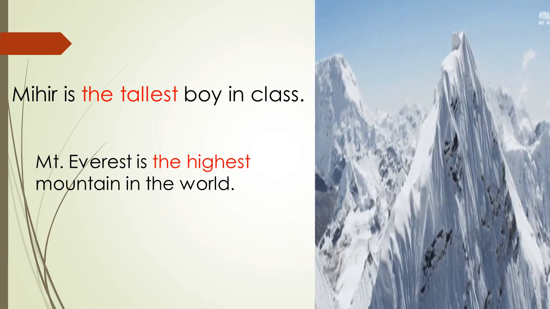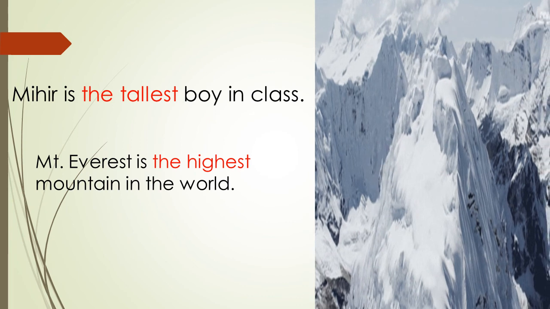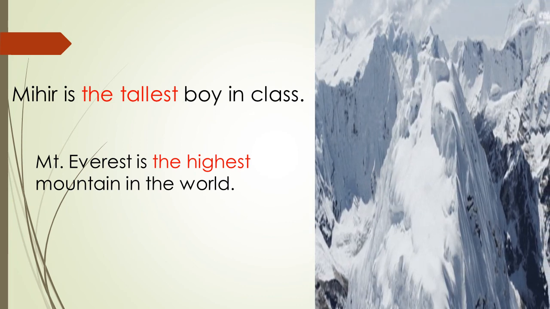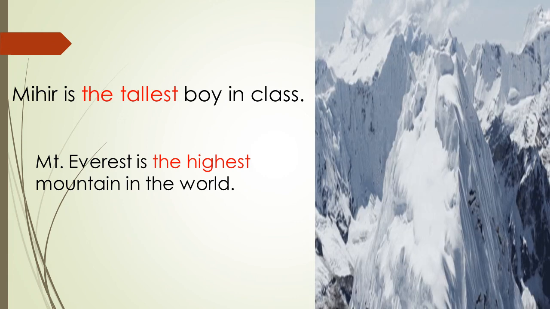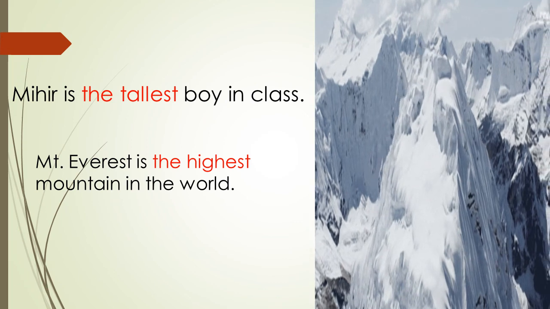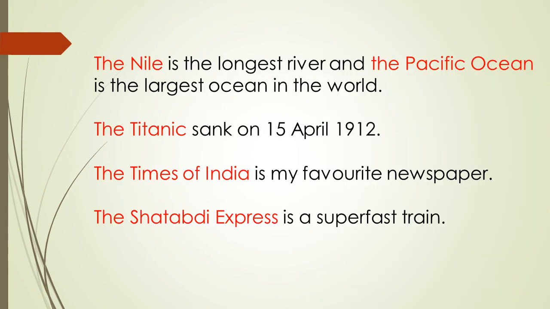Children, we also use the before names of rivers, seas, oceans, mountain ranges, holy books, trains, ships, aeroplanes, famous buildings, and newspapers. For example, the Nile is the longest river and the Pacific Ocean is the largest ocean in the world.